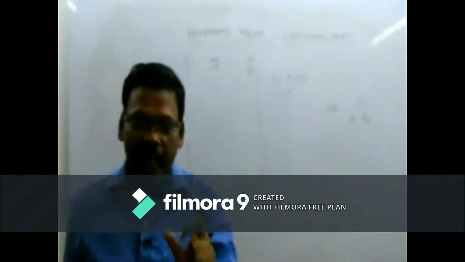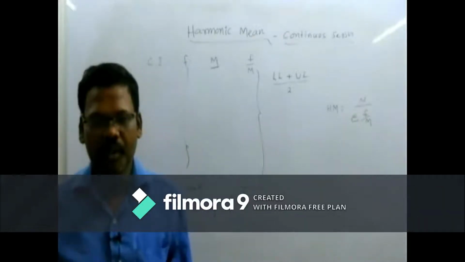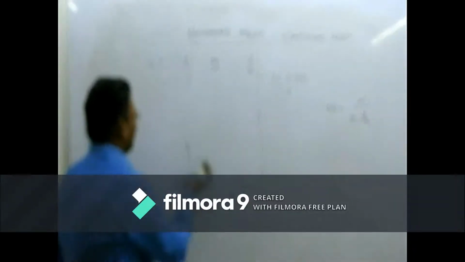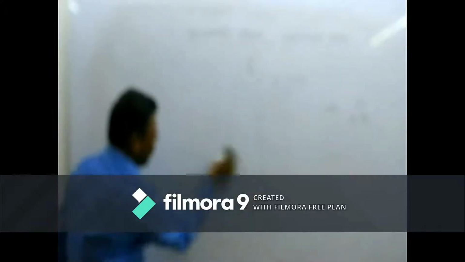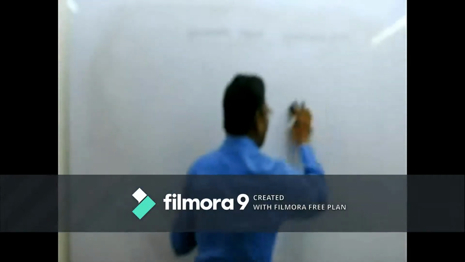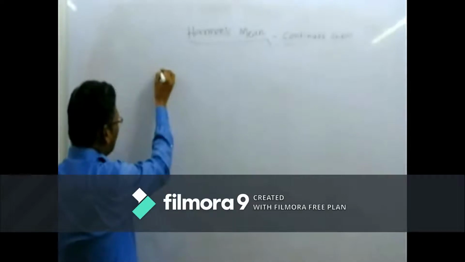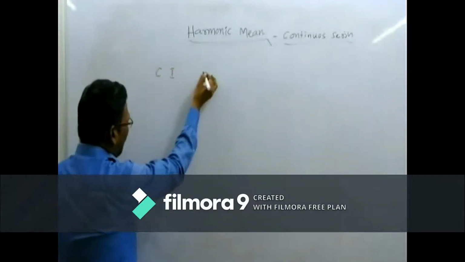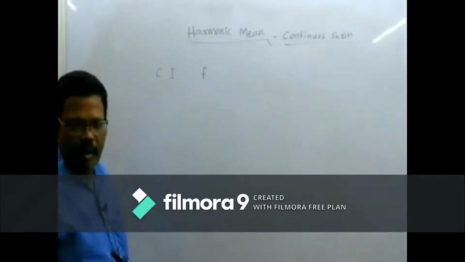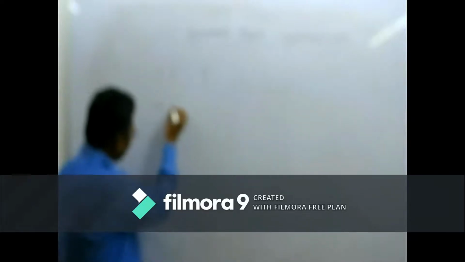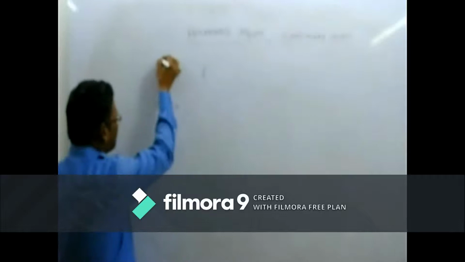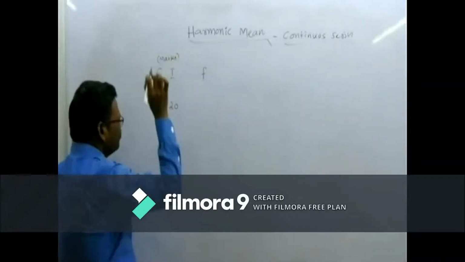How are we going to estimate the harmonic mean value through a continuous series? We will see one example, then we will get a clear-cut idea. As I already told you, for harmonic mean there will be a class interval and frequency. In the given data, suppose the sum is like this. The class interval is 10 to 20. Take for example, the class interval is considered as marks, whatever it may be.